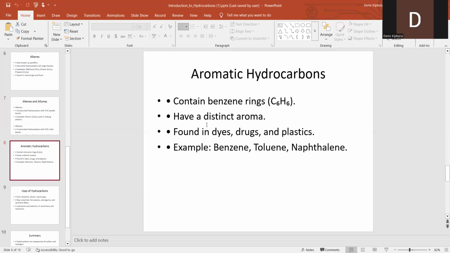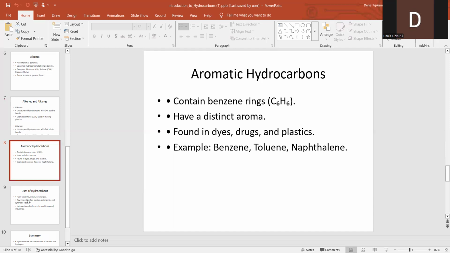We have also toluene. Yes, so we have three examples of aromatics. We have benzene, we have toluene, and then we have naphthalene. So they are mostly found in dyes, drugs, and plastics.